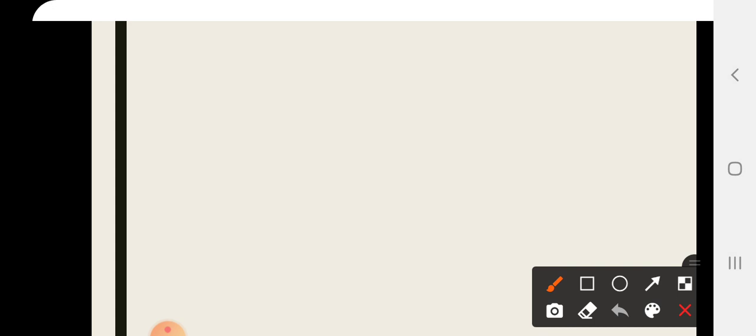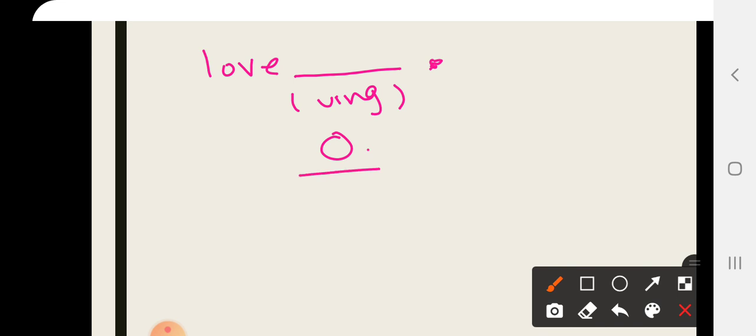Look here. If I have the verb, for example, love, and then the space is followed by a full stop, here the ing verb or the gerund is acting as an object. It's an object here because this is considered as a noun. The gerund is just like a noun. So it's the object of the verb love.